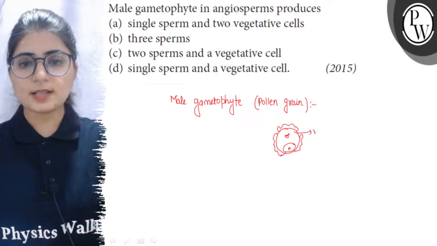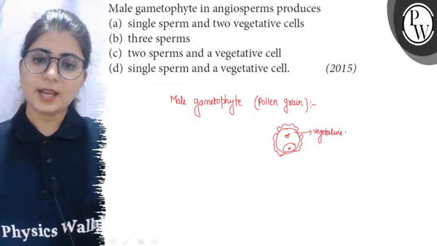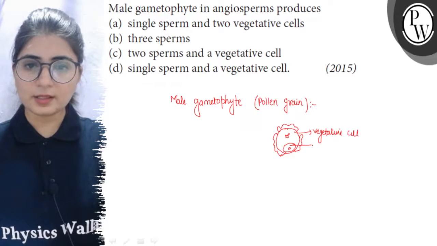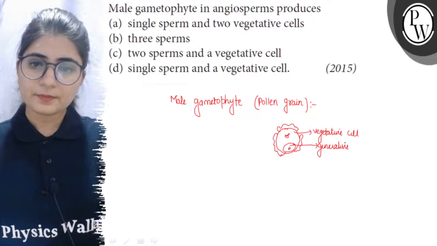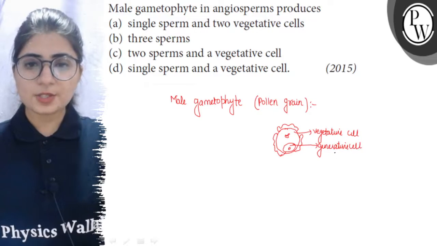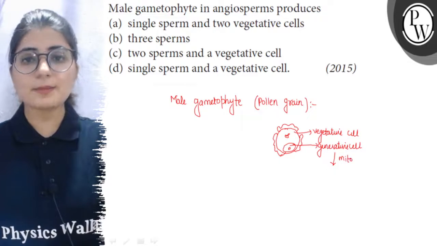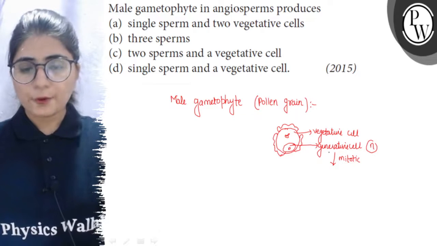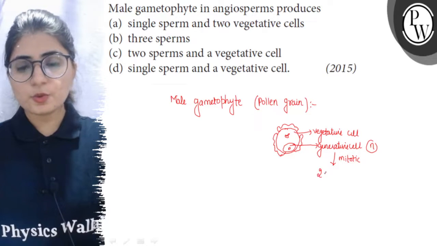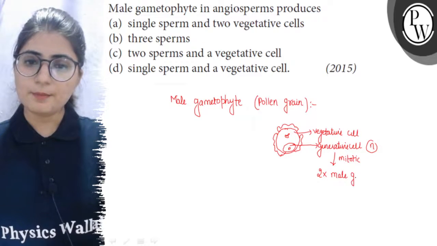The larger cell is called the vegetative cell and the smaller cell is called the generative cell or the germ cell. Now, this generative cell undergoes division and the division is mitotic as it is already haploid. And from one mitotic division, two small cells are produced and these small cells are called male gametes.